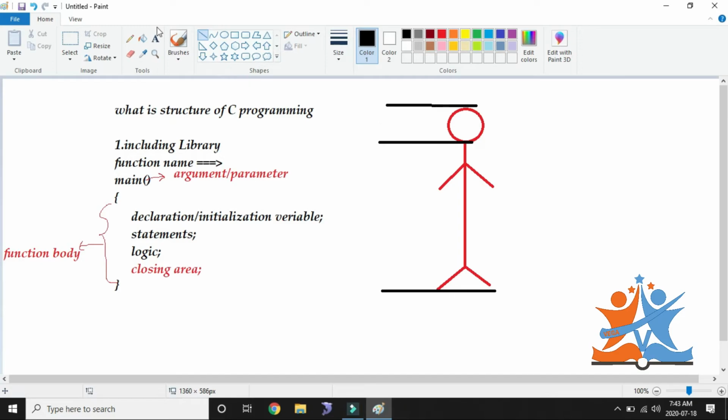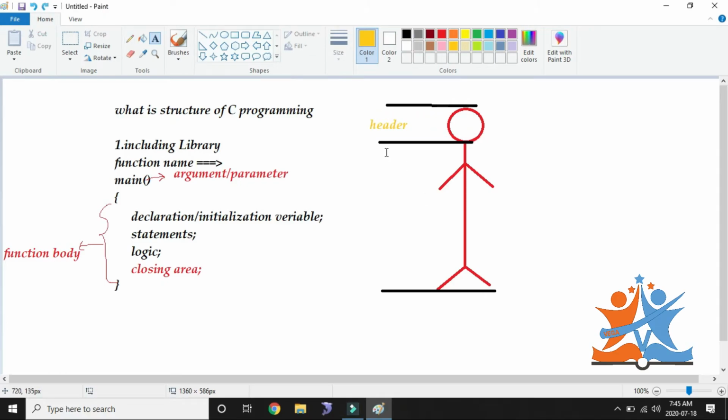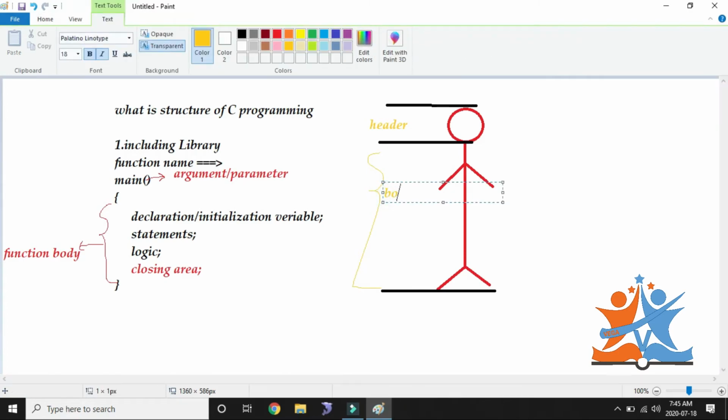See, first of all, this part I call the header. After that, we require a body. So this area we call the body area. This entire area we call the body area. Inside the body only, we can do logical implementation and whatever work process we need.